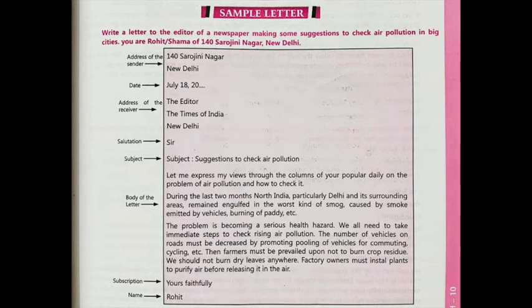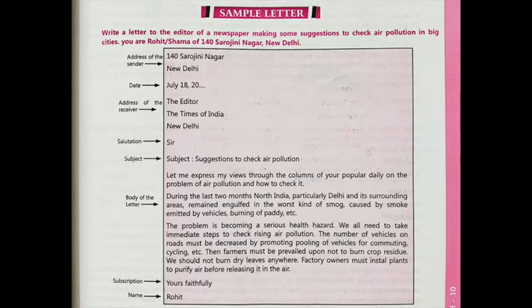Now it's the turn of the second paragraph. Here you will define everything clearly. During the last 2 months, North India, particularly Delhi and its surrounding areas, remained engulfed in the worst kind of smog caused by smoke emitted by vehicles, burning of paddy, etc. So think about what suggestion you can give, or what exactly the problem is, because the topic given to you to write the letter is suggestions to check air pollution in big cities.